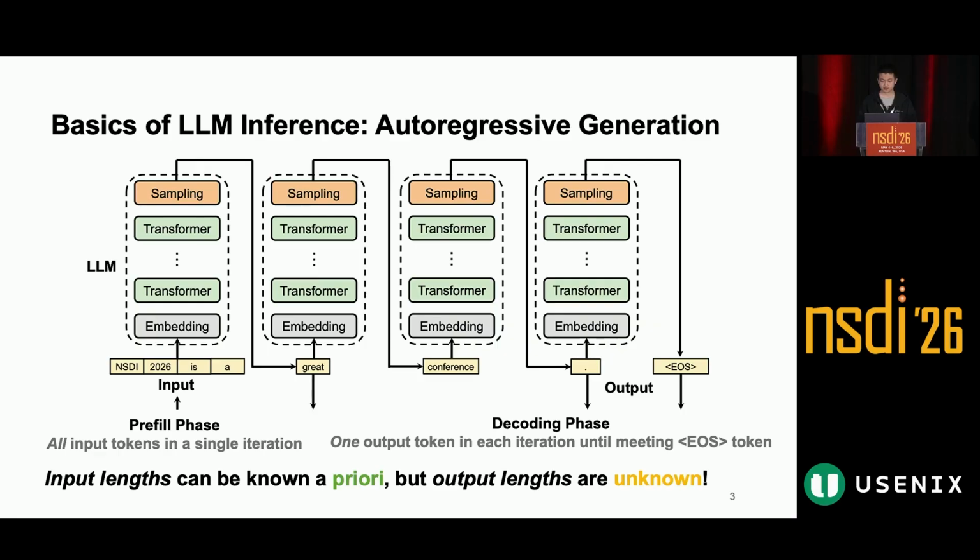In this phase, the model generates 1 output token in each iteration. The generated token is then used as part of the context for the next iteration. This process continues until the model generates an end-of-sequence token or reaches the maximum output length. A key point is that the input length is known when a request arises, but the output length is unknown. This makes the total execution time of an LLM inference job difficult to predict.